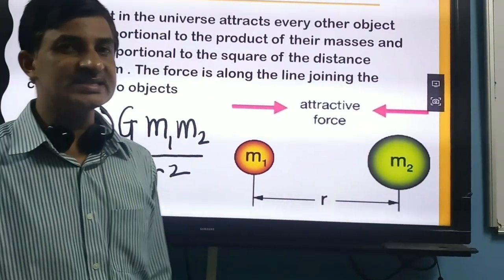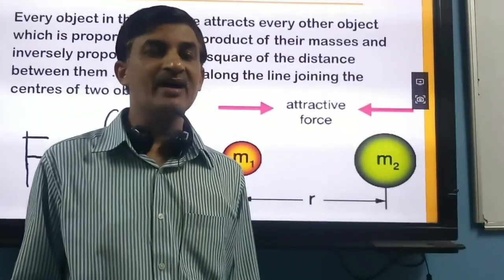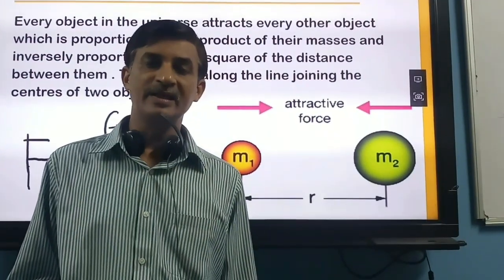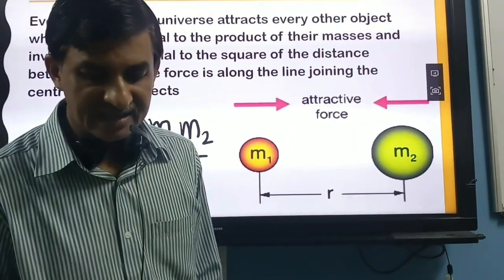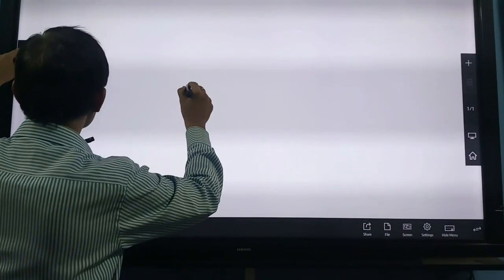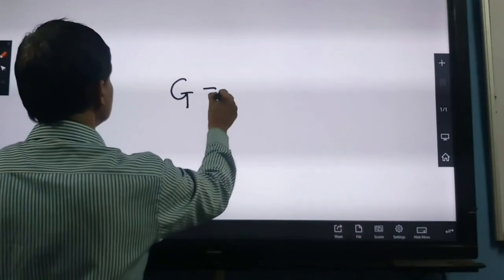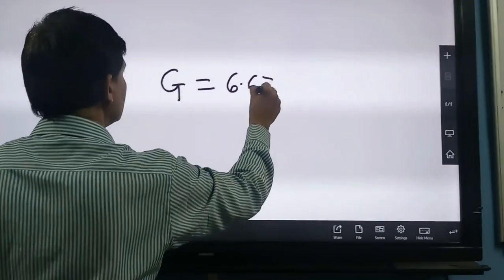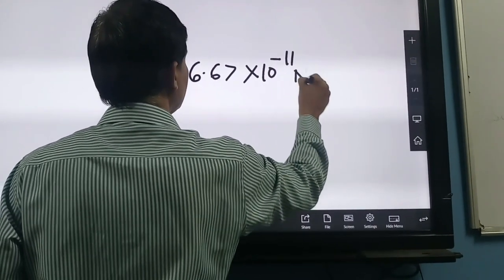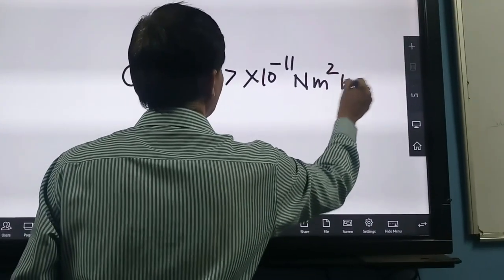Its value was determined by a famous scientist, Cavendish, by using a very sensitive physical balance, and the value of capital G is 6.67 into 10 raised to minus 11, and its unit is Newton meter square kilogram raised to minus 2.